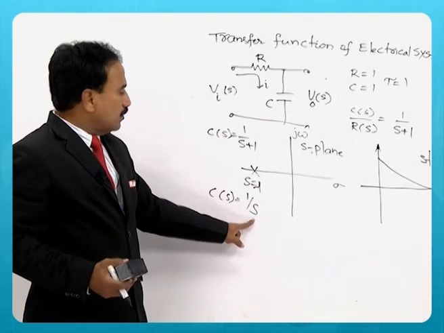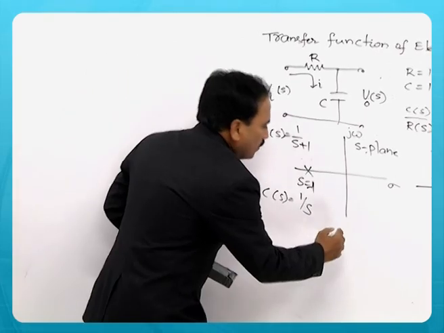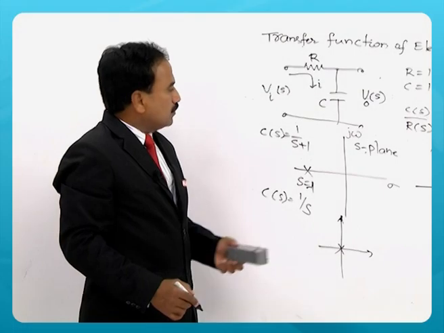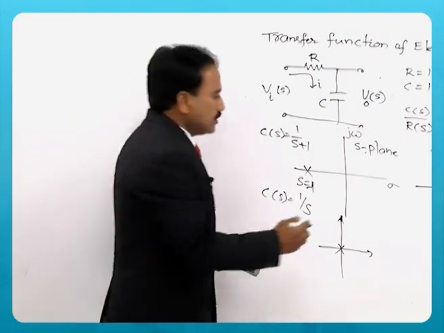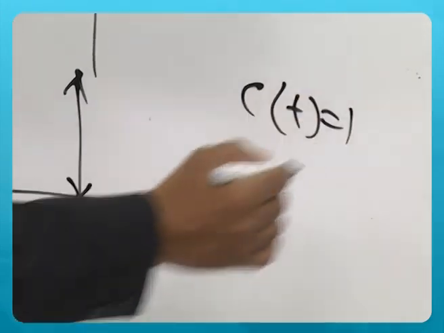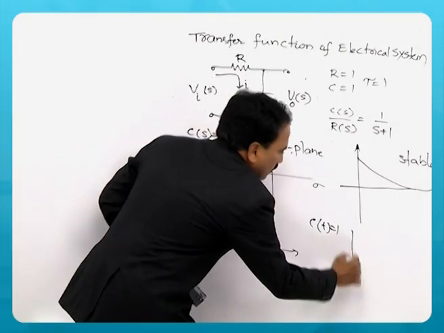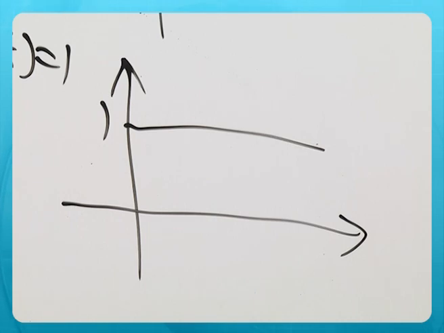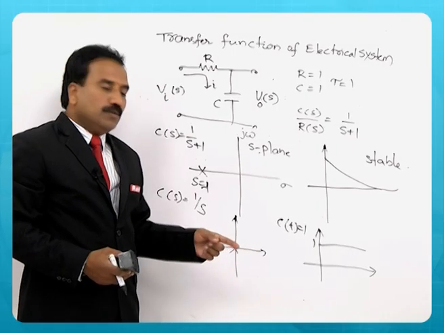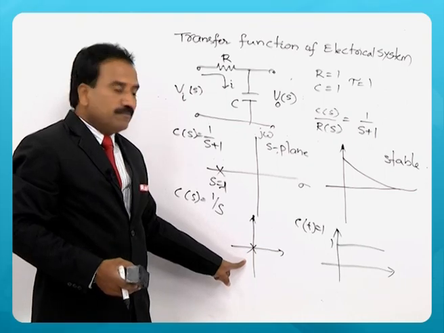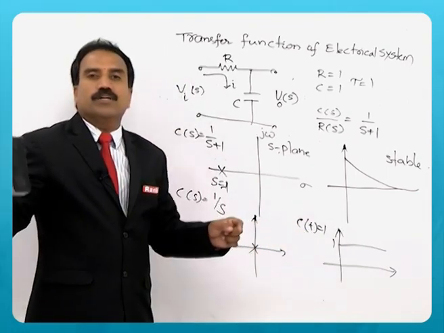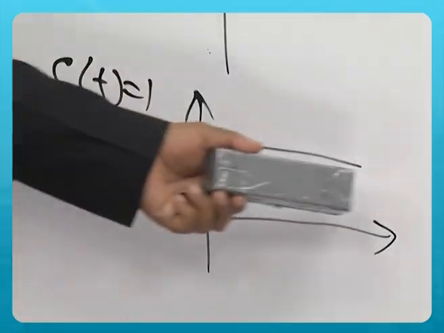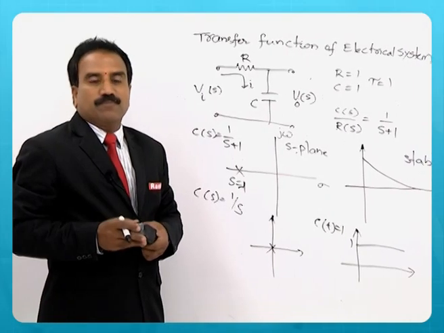The pole is located at the origin. So, what kind of response do you get? C of t is equal to 1, a response of this kind. It does not decay to 0. So, if the pole is located at the origin, the impulse response is constant and will not decay to 0. It is close to the verge of stability, so I can say that it is a marginally stable system.